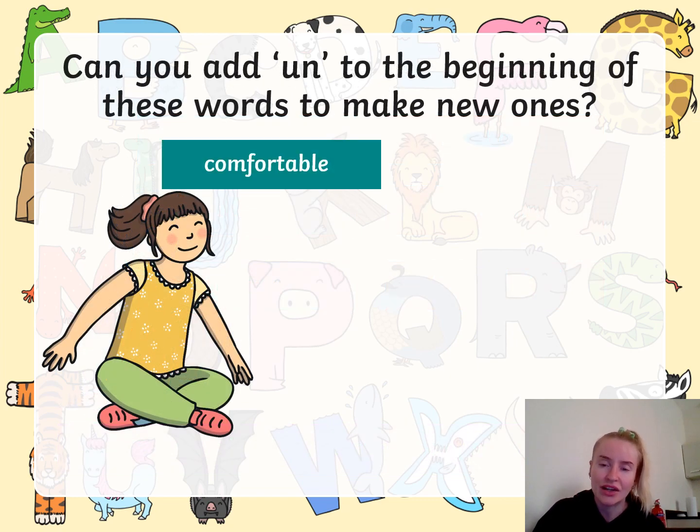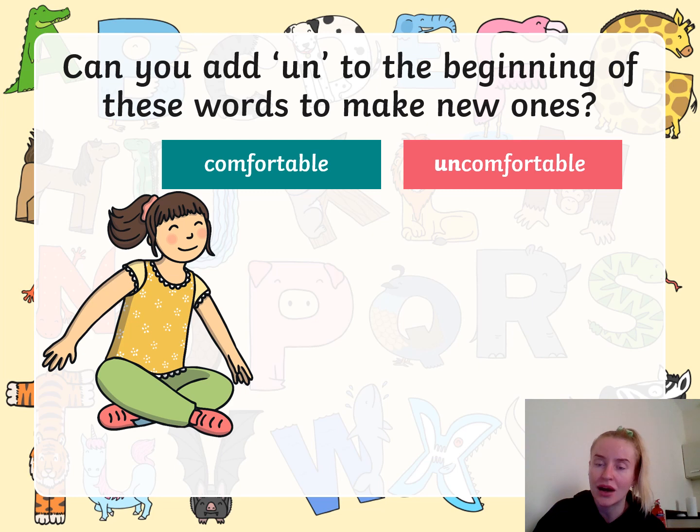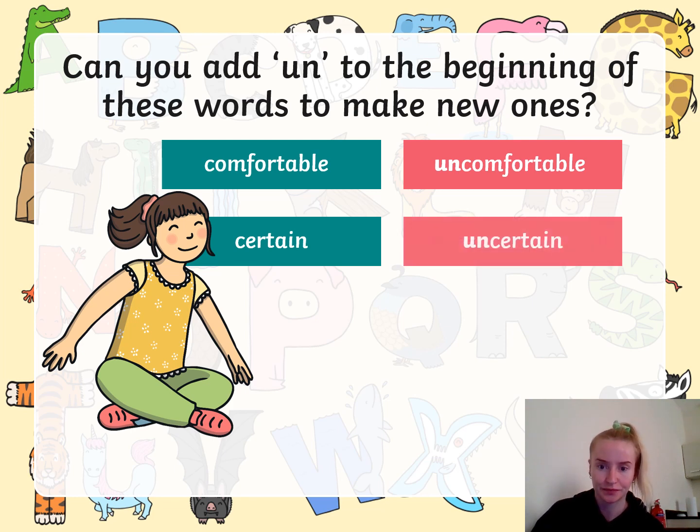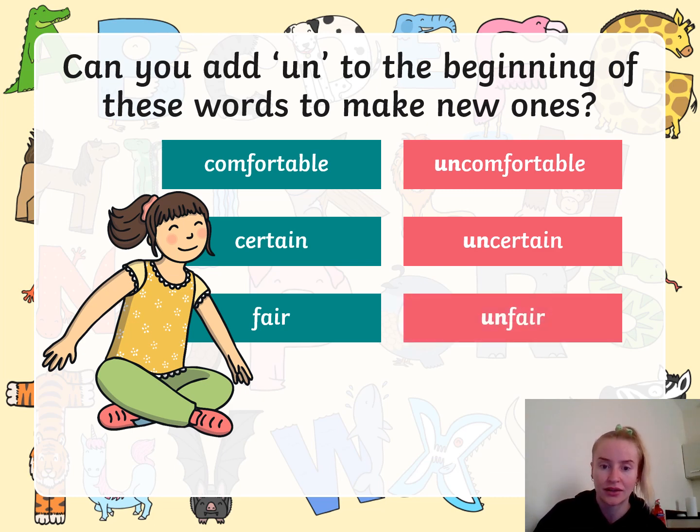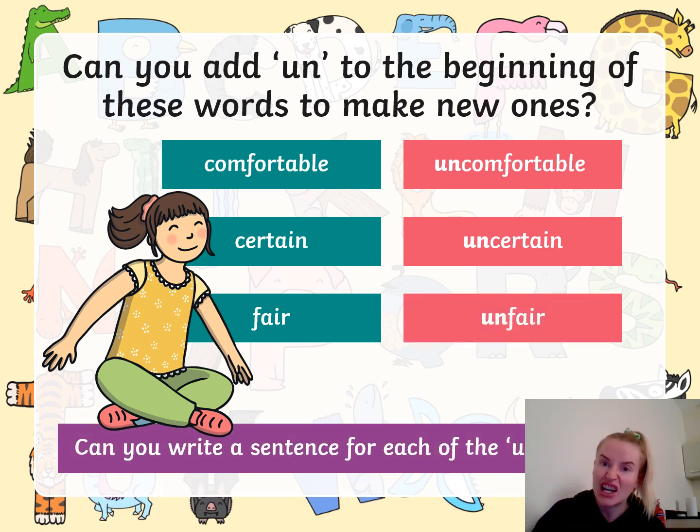So I want you guys to have a look at these words and see, can you add un to the beginning of them to make new words? So comfortable would become uncomfortable. Certain, hopefully you guys are getting it, would become uncertain. Fair would become unfair. And the challenge, if you would like, is to write some sentences for each of these words beginning with un. But our task I will explain to you at the end.